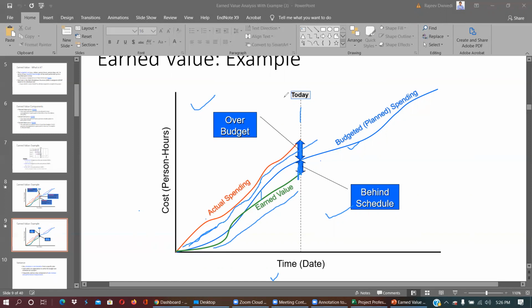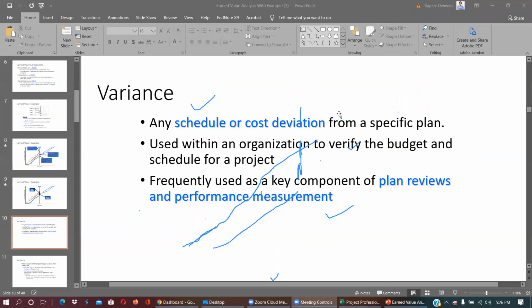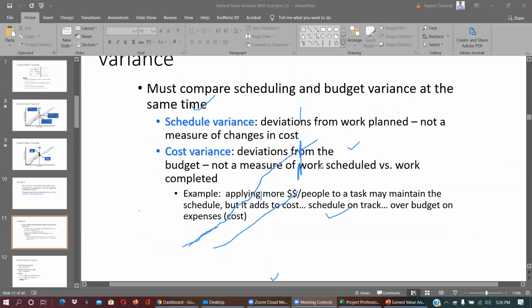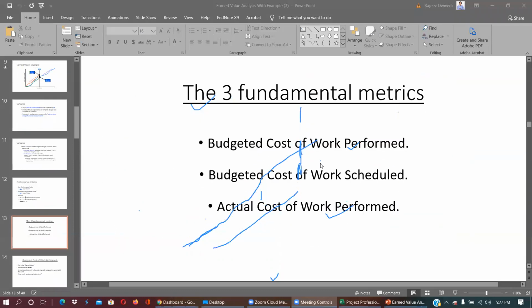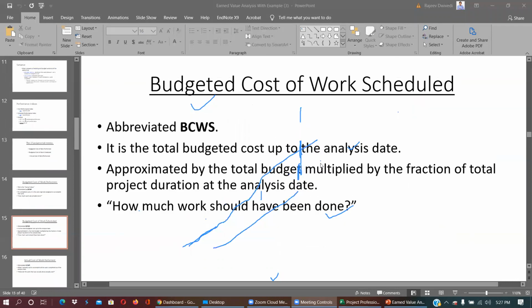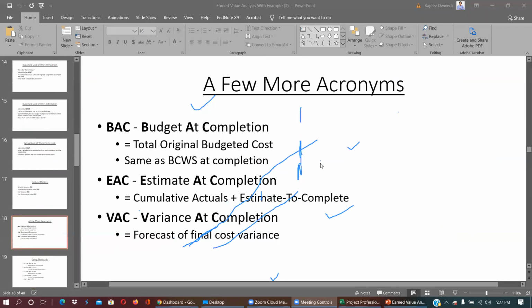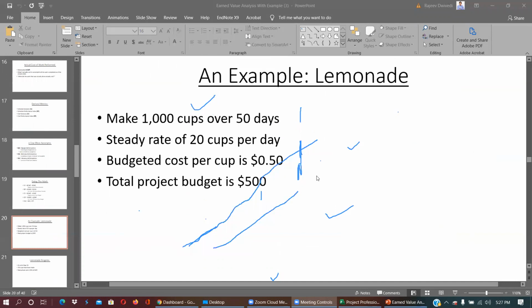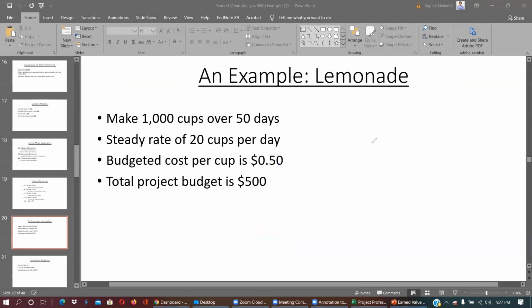So if you understand this, let me go with one example. This is one of the simplest examples that you can understand. So the project is like this.